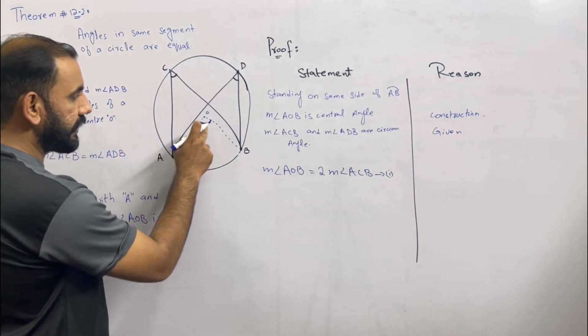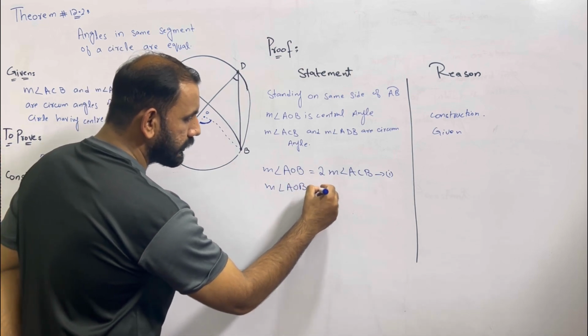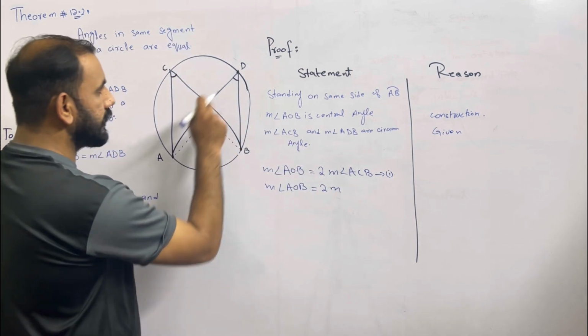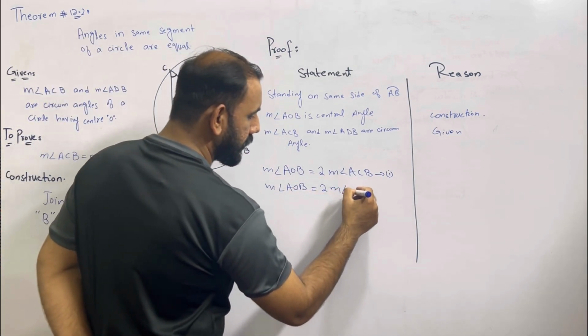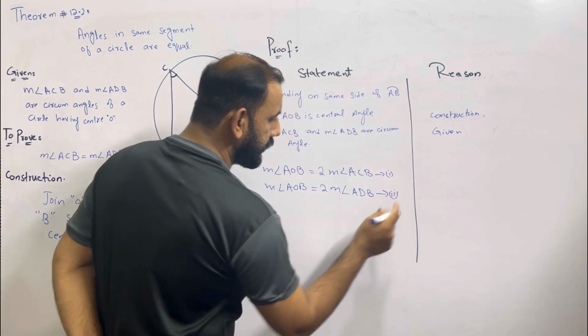Now again, this central angle AOB is also the double of this circumangle ADB. Measurement of angle ADB. This is equation number 2.